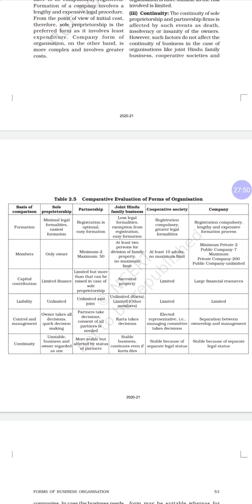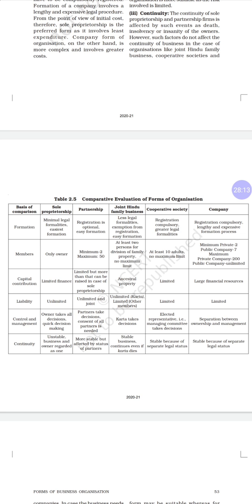Then partnership, partners take decisions, and the consent of all partners is needed. So when management decisions are taken, all the partners need to have a meeting and then take the decisions. Then joint Hindu family, where the Karta takes the decisions and control is done by the Karta.